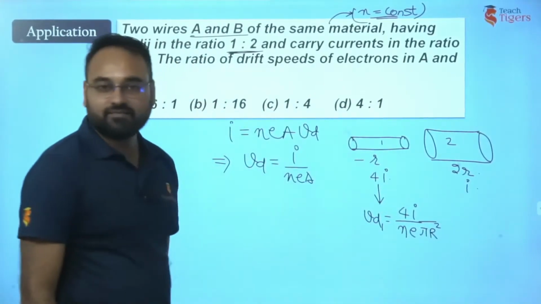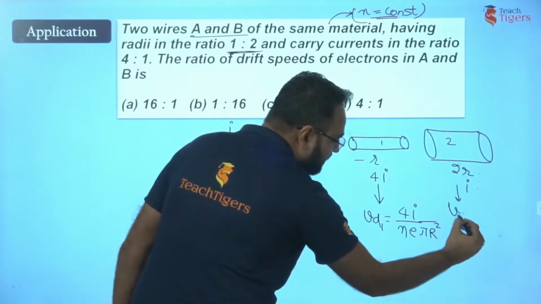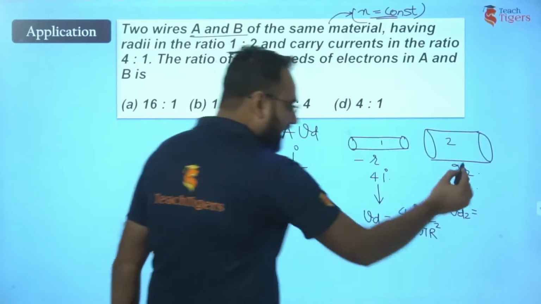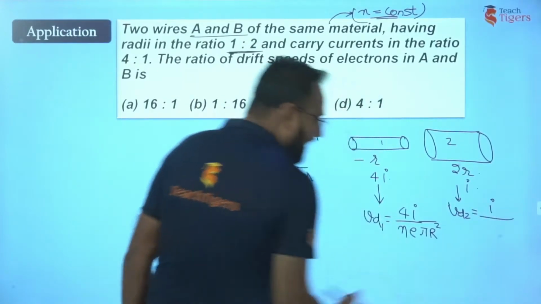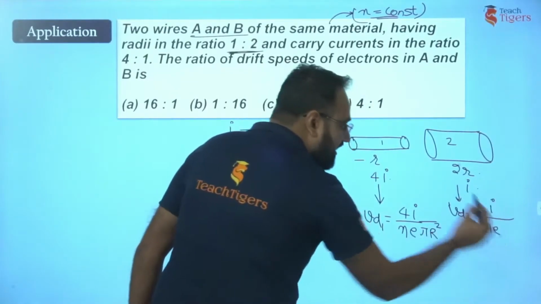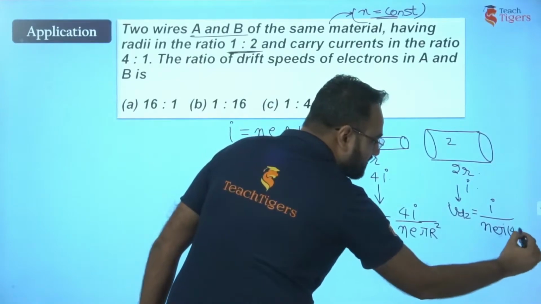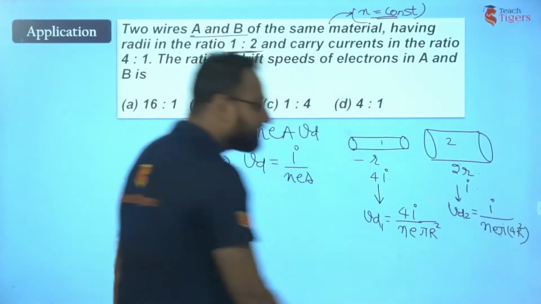This is Vd1. Now let's write Vd2 as well. If we write Vd2, what will it be? Current divided by N e into area. Now pi into 2R square will become pi into 4R square, right?